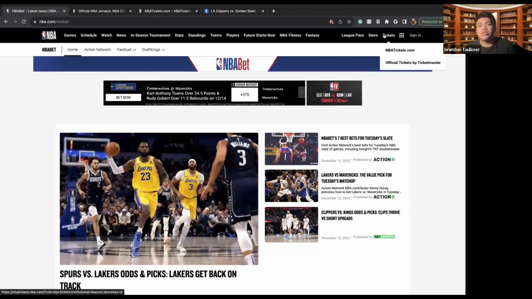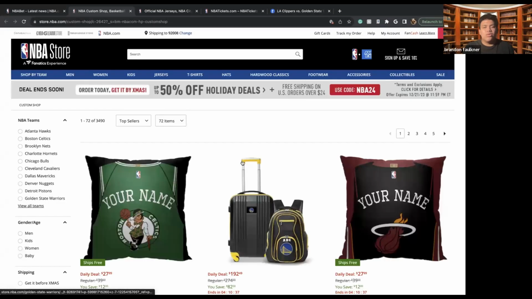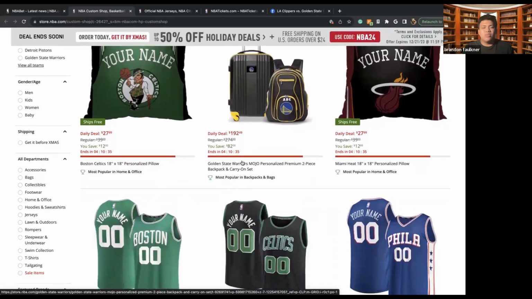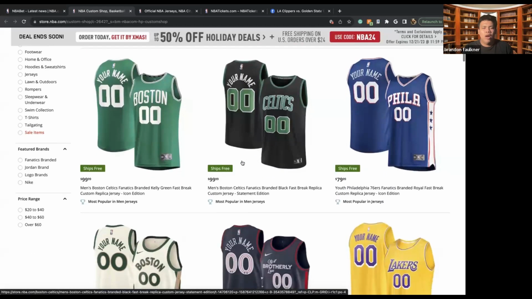And they do make good presents if you are looking for these jerseys as any type of present coming up in the future. So we have men's, we have women's, we have kids. We also have the custom shop where you'll be able to customize your jersey or customize the merch that you're looking for. So real quick, we'll take a look at that custom shop here. So you'd be able to create kind of like your own jerseys here.